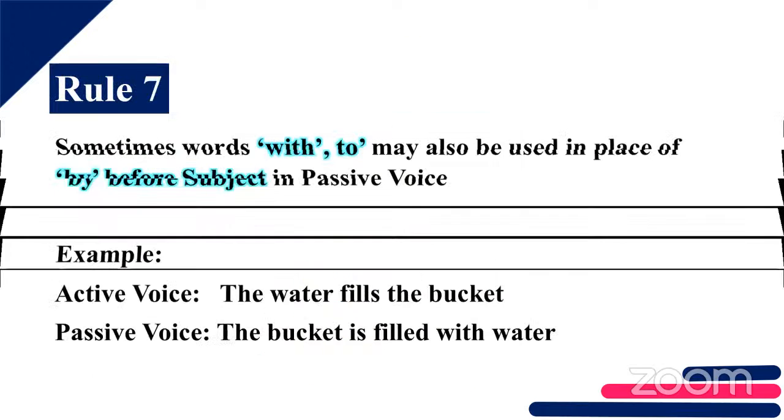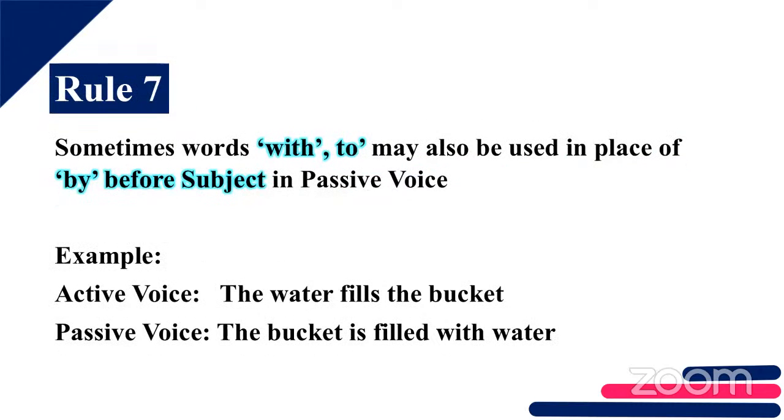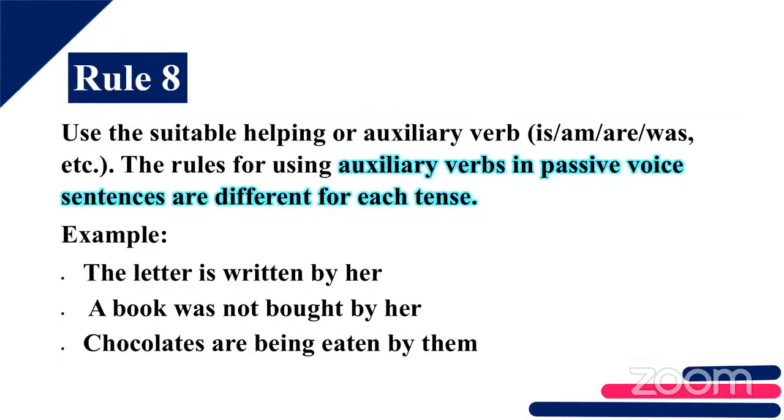So ma'am, here, what is that example? The water fills the bucket. The bucket is filled with water. It has been filled with water only, no? Yes, ma'am. Next rule. Rule number 8. The auxiliary verbs in passive sentences are different for each tense. So whenever you are changing the form, it will change. Yes, because we are changing the verbs also, right? As we change the verbs, it will also change.